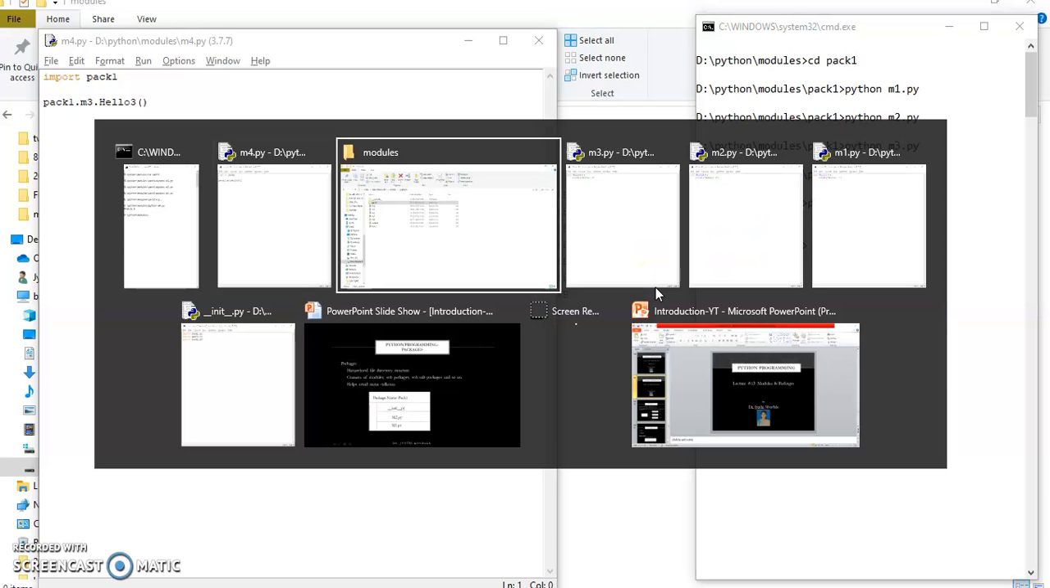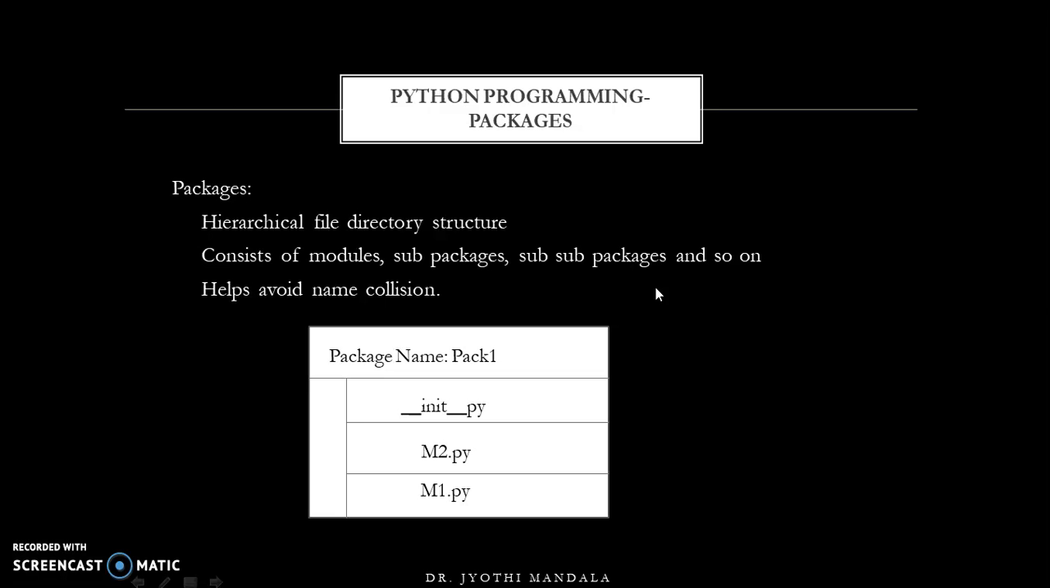So this is how the packages concept can be used, where a group of modules can be grouped into one package, and we can have another package, and that package can also have the same module name, m2, which helps us avoid the naming collision, right? But whenever you are using the packages concept, we need to use one more module which tells what modules are included in this package, and that module name should be __init__, and it should be saved with .py. So this is how packages can be created.